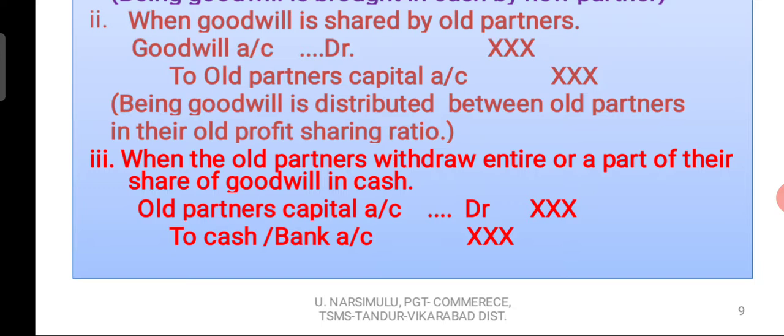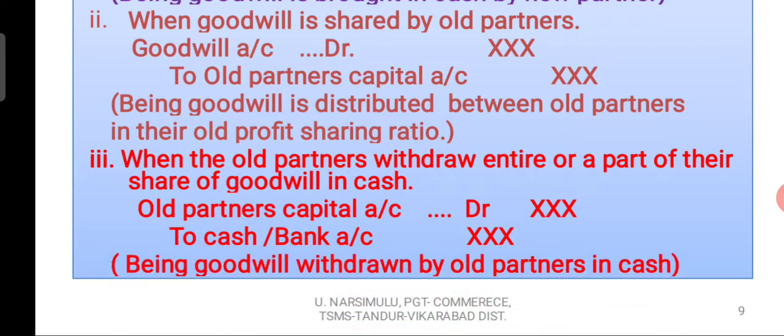Cash is going from the business. For that we credit a cash account. So what is that entry? Old partners' capital accounts debit to cash or bank account. Narration: being goodwill withdrawn by old partners in cash.